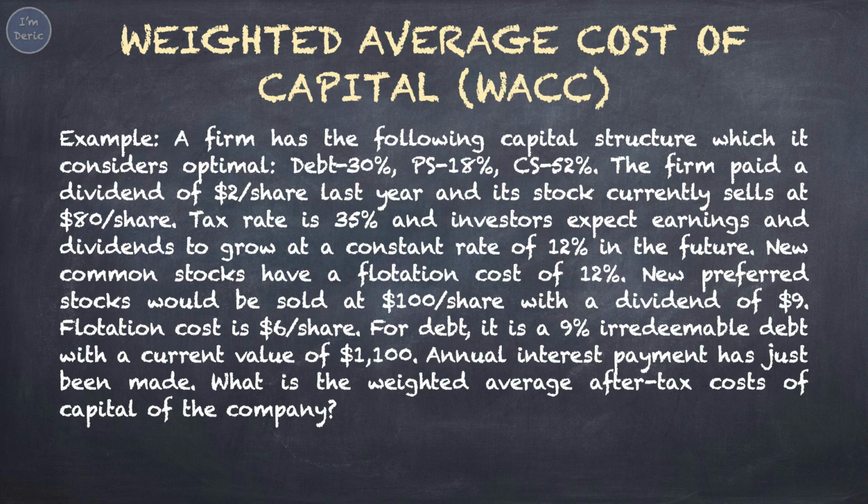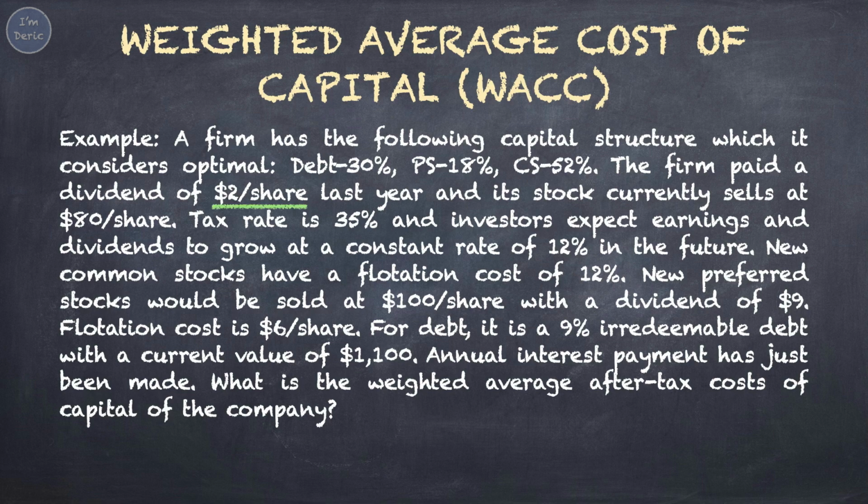This is a long question. At first it might look confusing, but you just have to classify the information provided in the question into different groups, then you would be able to get the answer. Let's do it now. A firm has the following capital structure which it considers optimal: debt, 30%, preferred stock, 18%, common stock, 52%. These are the weightage of each source of capital.